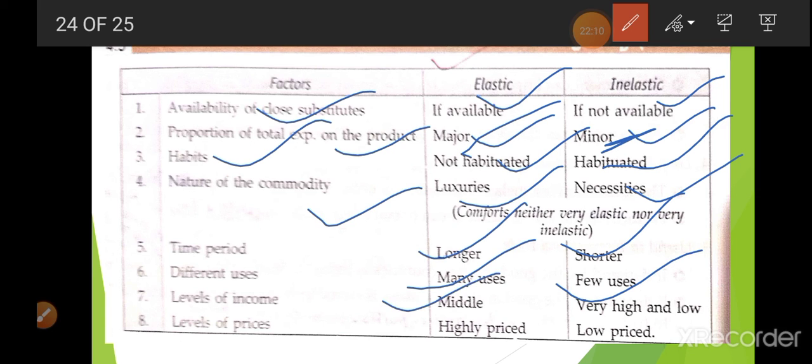Low level of income and middle: elastic. Very high and very low: inelastic. Level of price: highly priced, low priced.